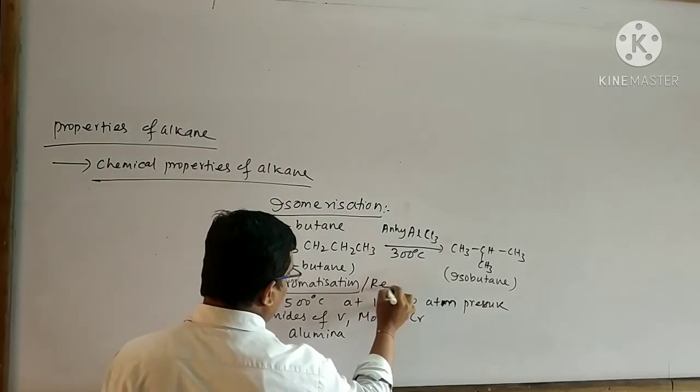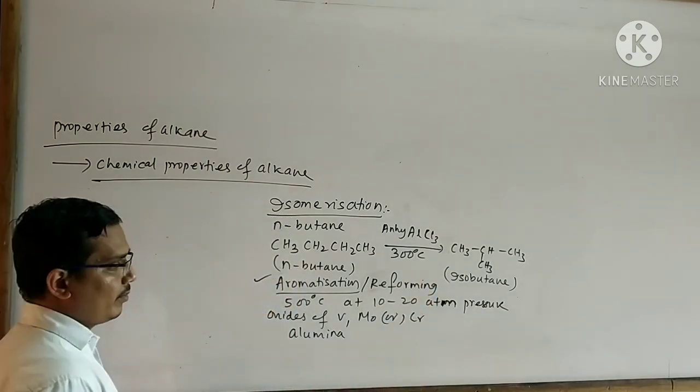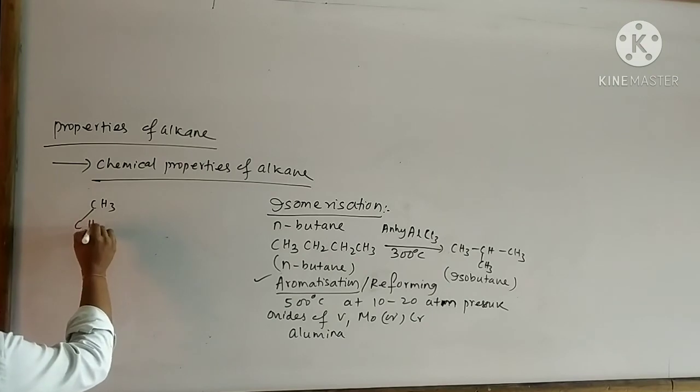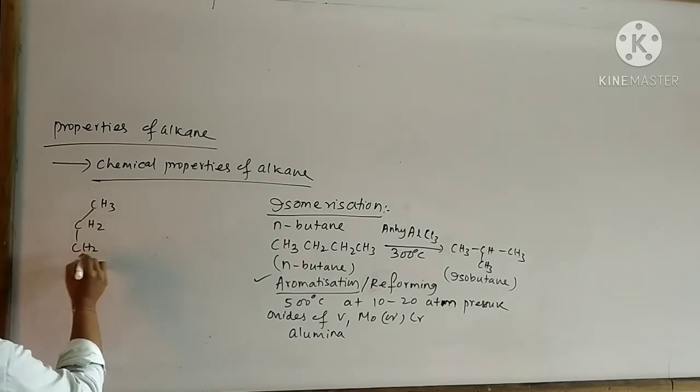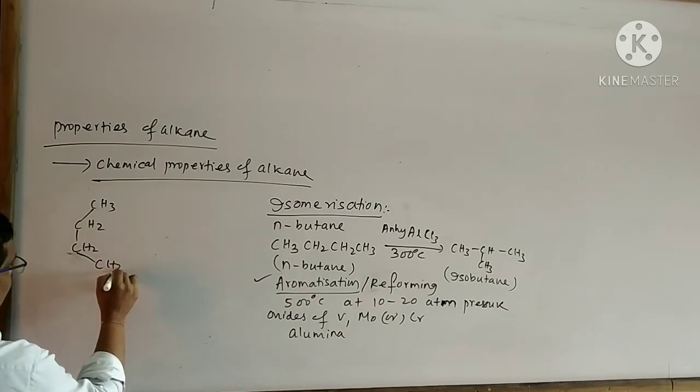Now I want to take an example of aromatization or reforming. Suppose I take hexane. This is the structure of hexane.